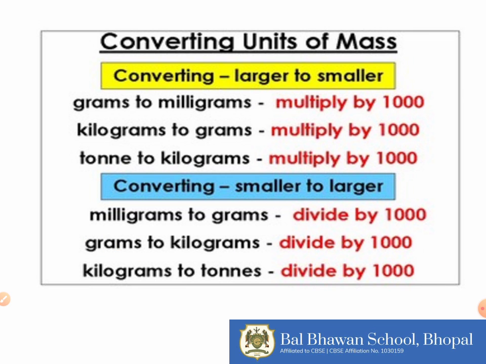There are various conversions from larger to smaller or smaller to larger. For example, converting gram to milligram, we have to multiply by 1000. Converting kilogram to gram, we have to multiply by 1000. Or converting ton to kilogram, we are going to multiply by 1000. 1 ton is equal to 1000 kilogram. Similarly, if we are going to convert smaller to larger, definitely we have to divide. So milligram to gram, divide by 1000. Gram to kilogram, divide by 1000. Kilograms to tons, divide by 1000.